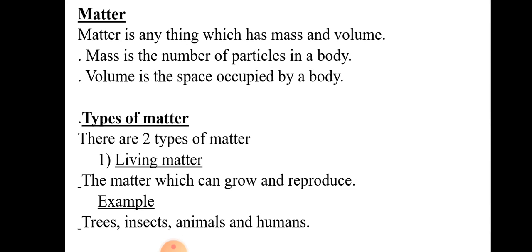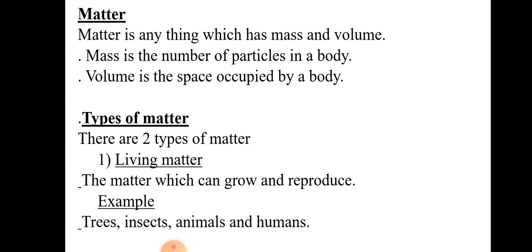Now what do the words mass and volume mean? Mass is the specific number of particles in a body, while volume is the space occupied by a body. It means if an object has mass and occupies a certain volume, it must be matter. Like trees, insects, even humans are matter. As humans have mass, or we can simply say weight, and volume, humans are also considered matter.